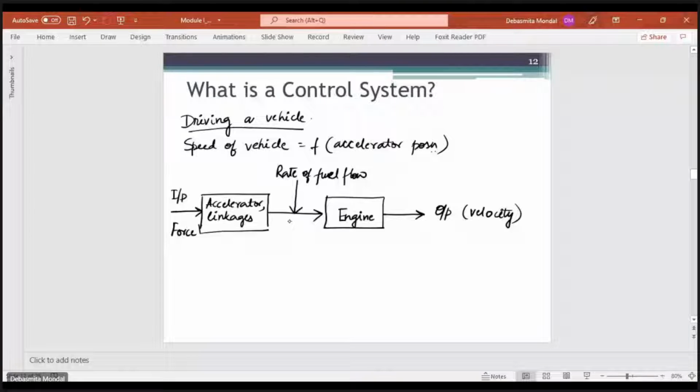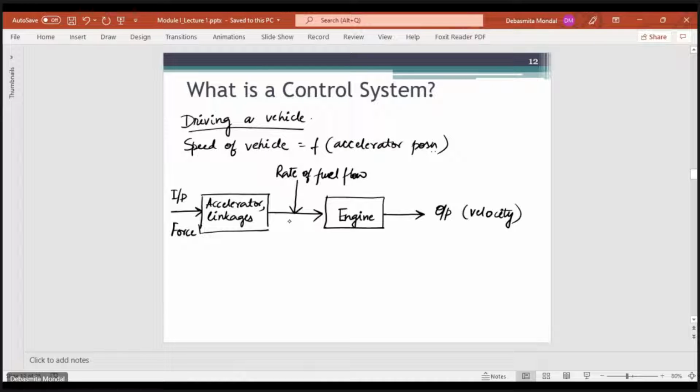Because of the force that is applied, the carburetor valve will either open or close depending on what output you're trying to achieve. Depending on that, the rate of fuel flow will be controlled, then it will go to the engine and you will get the desired output. So in a control system block diagram, each block represents an element.